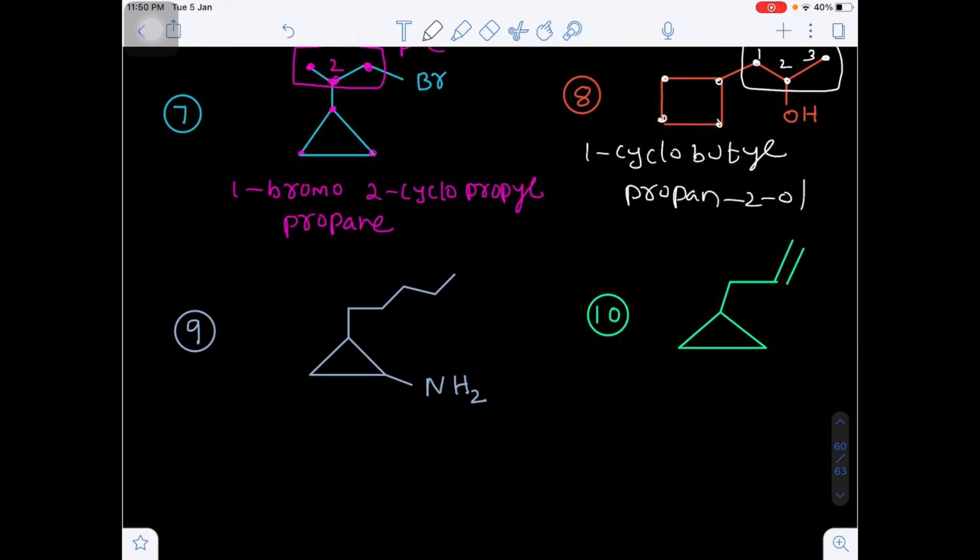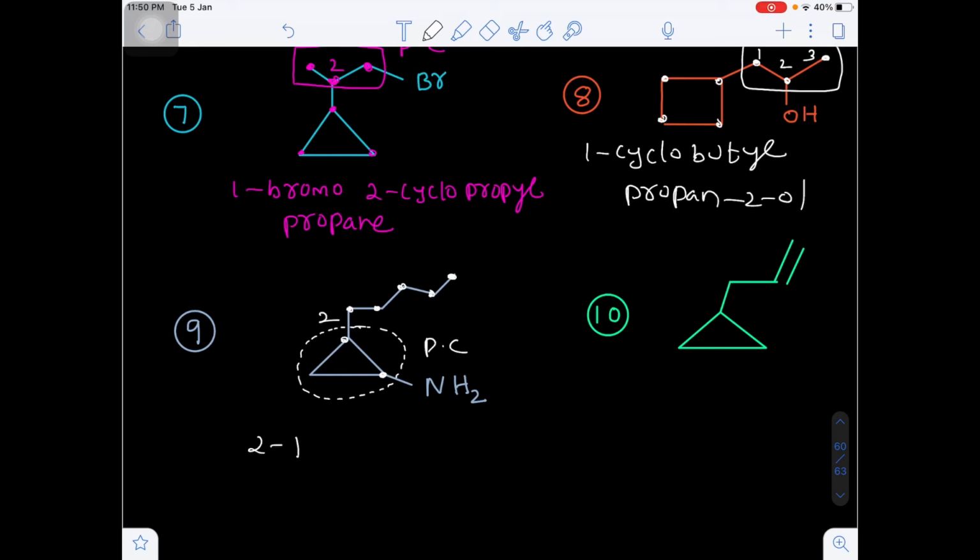Now here you see the functional group will be the amino. That's why even though the ring has fewer carbon atoms, I am still considering it as the principal chain. So this is the first carbon, this will be the second carbon. The second carbon substitution will have 1, 2, 3, 4, 5 carbons.